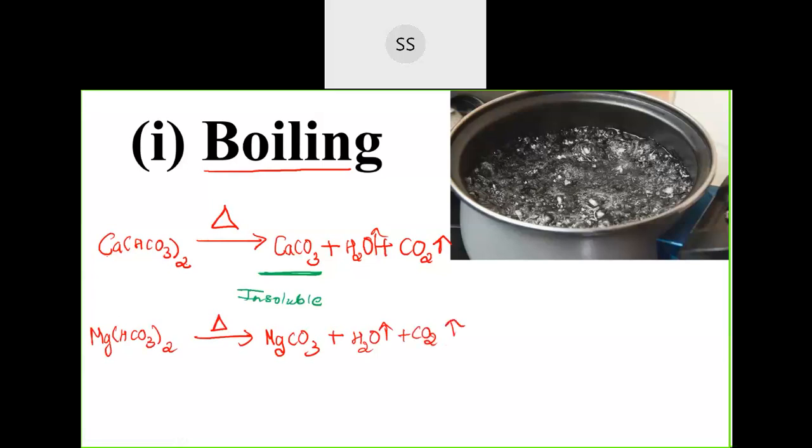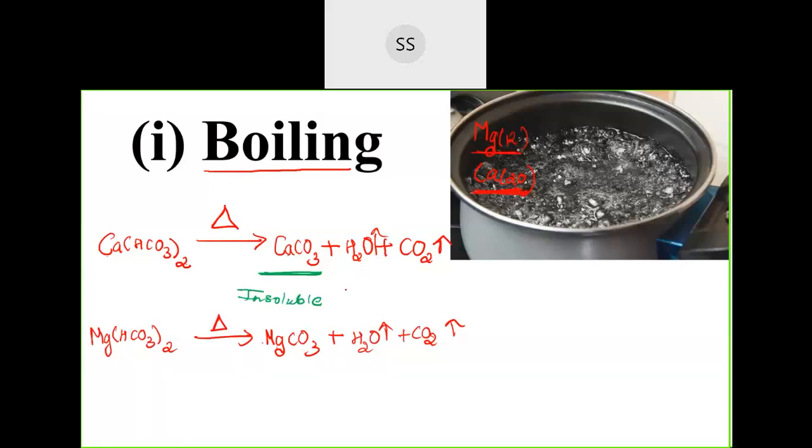Now see, comparing calcium and magnesium, talk about the size. Who is larger in size and who is smaller? Which comes first in the periodic table? Size wise, magnesium comes first, atomic number 12, and calcium is atomic number 20. So magnesium comes first. Calcium is larger in size and magnesium is smaller in size.